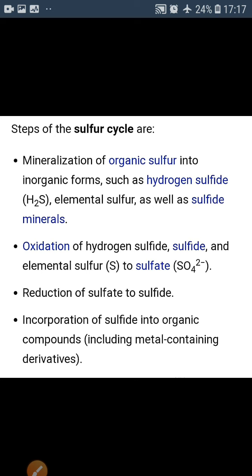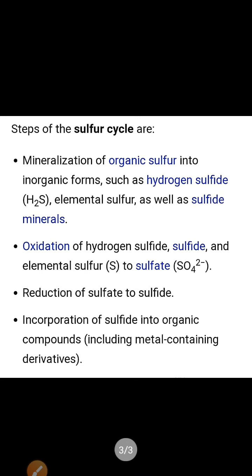Now the third step is the reduction of sulfate to sulfide, and the sulfide which we get from the reduction process is incorporated into organic compounds, including metal-containing derivatives. So these are overall the steps of the sulfur cycle, a short description which is all that is in your syllabus. If you look at a detailed view, it's very complicated, but this is very easy and you can understand it easily.